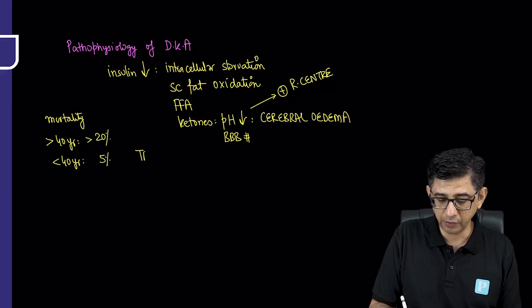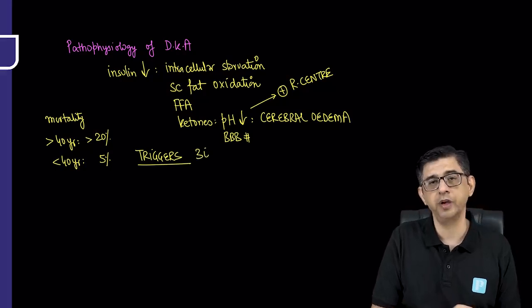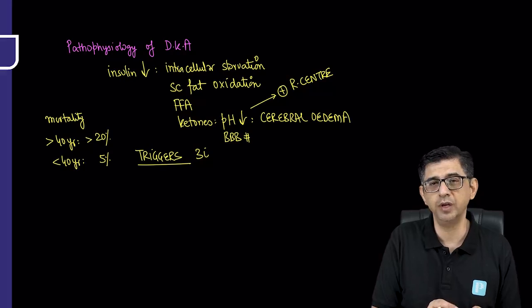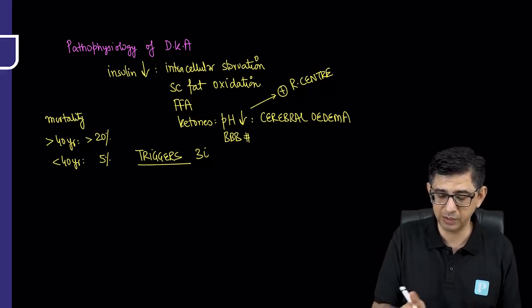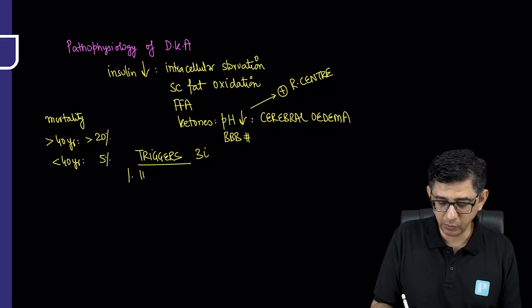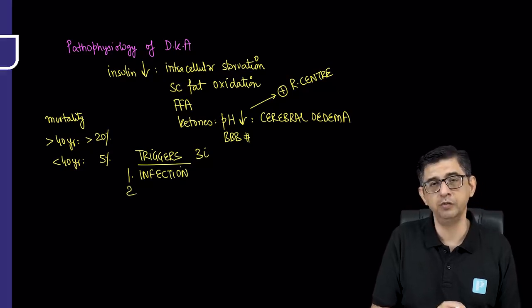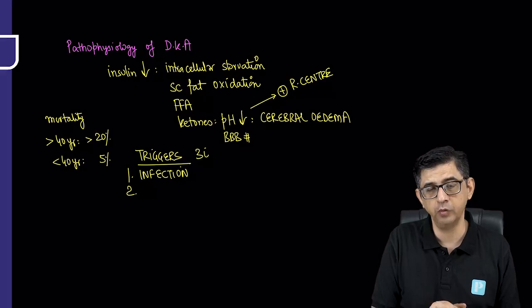What are the triggers for development of diabetic ketoacidosis? Though I mentioned them verbally, I'm just going to put them in the right perspective in the form of a small, quick mnemonic. That would be a couple of I's present here. What I mean by I is, one possibility is the person has suffered from an infection. The infection can be in the form of a pneumonia, it can be in the form of a urinary tract infection, it could be COVID-19.